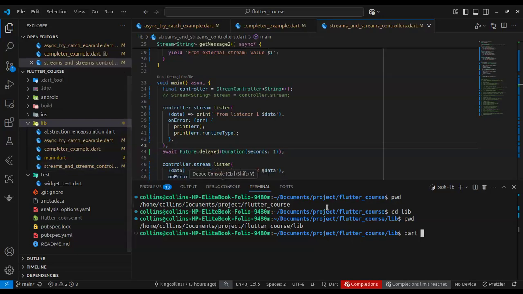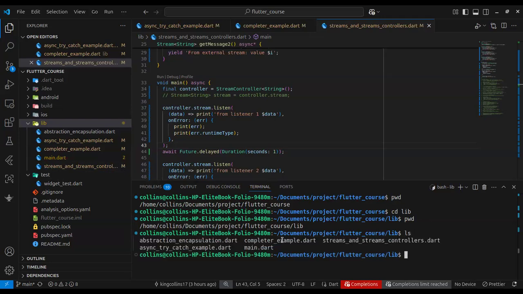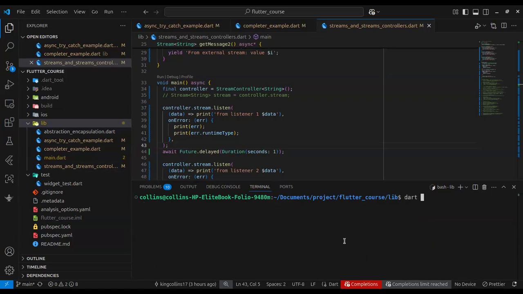The name, streams and stream controllers, is quite long, so I don't want to type it out myself. I just run ls, which means list all the files in your directory, and I copy the name of the file. To do that, give it the name of the file.